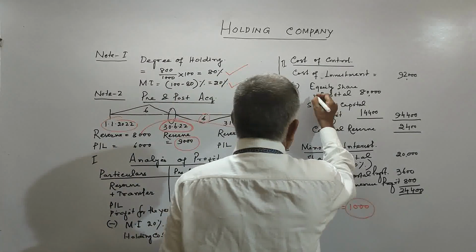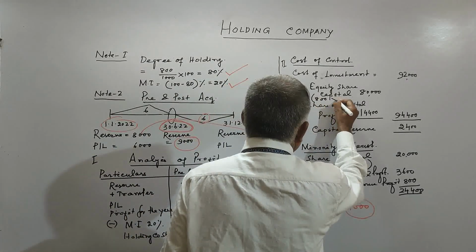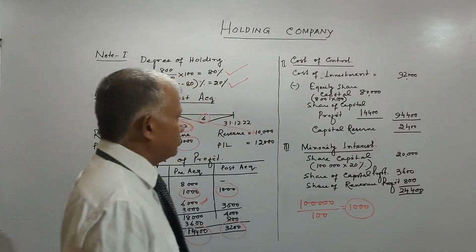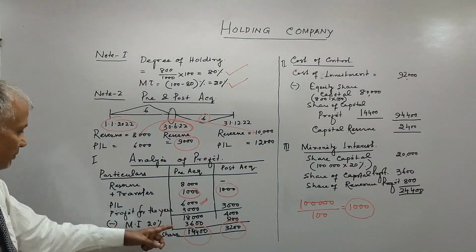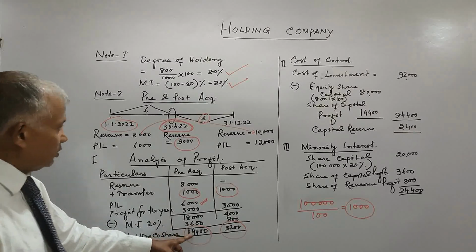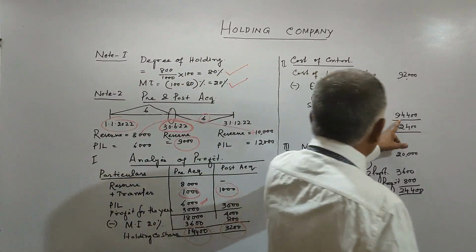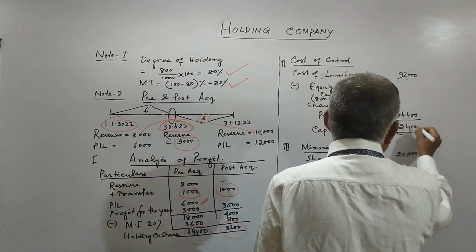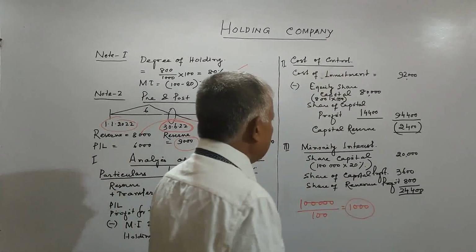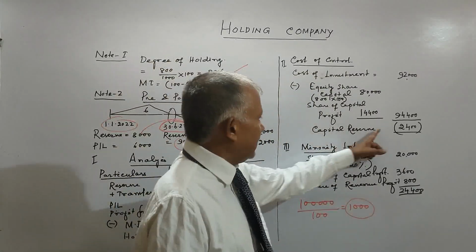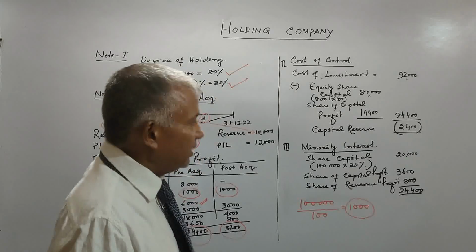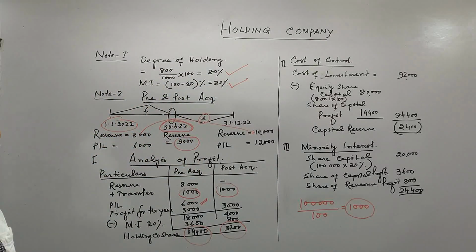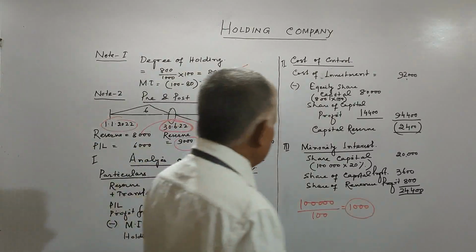So 800 into 100, 80%, that is 80,000. Now the share of capital profit is 14,400, total 94,400. So it is a capital reserve, the negative being a capital reserve. It will come in the consolidated balance sheet.